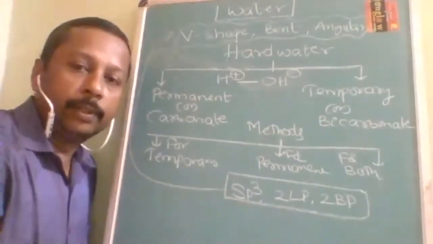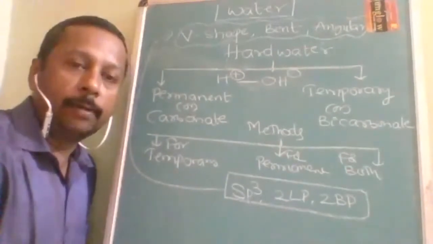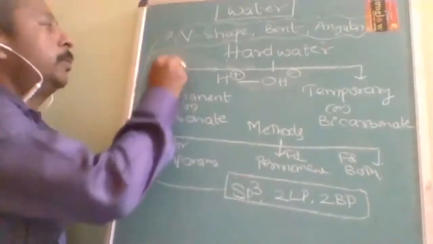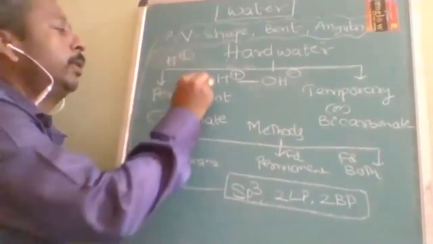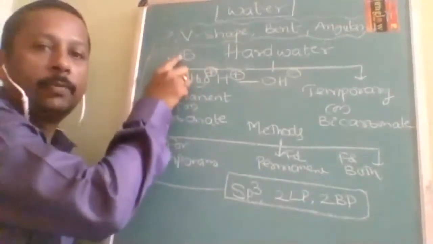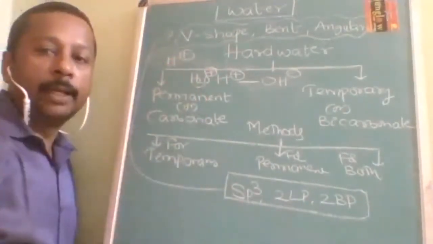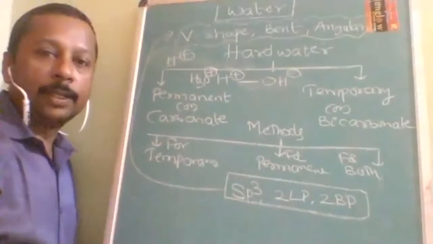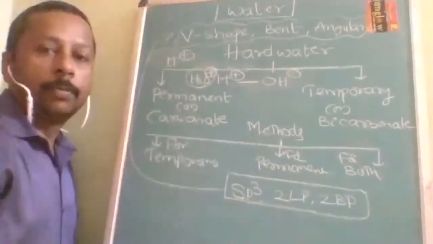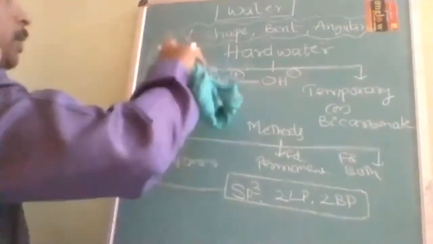It will combine with one more water molecule to form hydronium ion. Okay. So which is more stable, H plus or H3O plus? Hydronium ion is H3O plus. This is just when one H plus combines with H2O, then it will become H3O plus. What will it become? H3O plus. Okay.